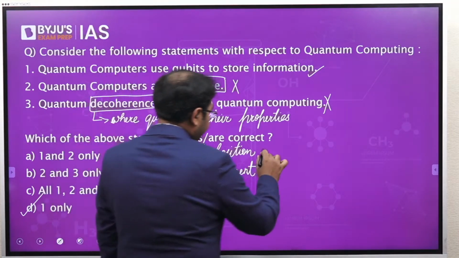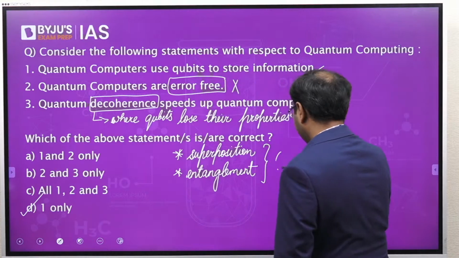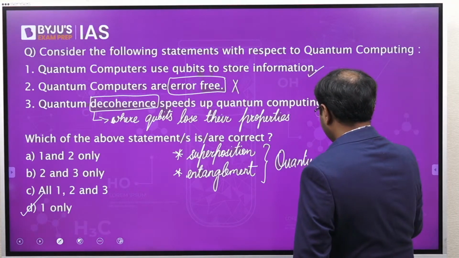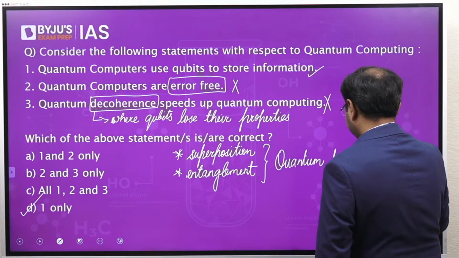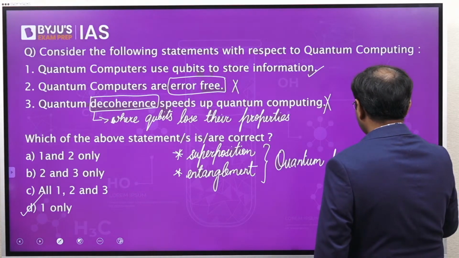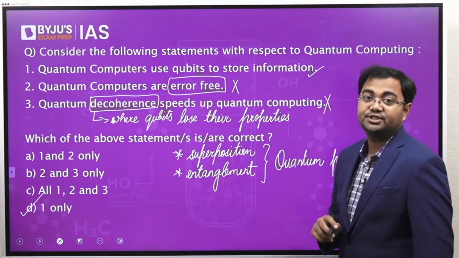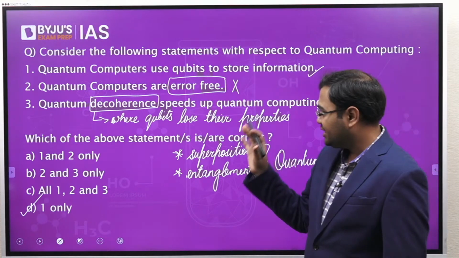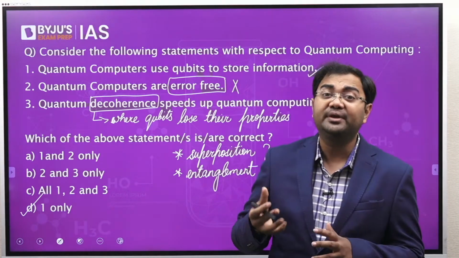These two are quantum properties which are very, very essential in the working of quantum computers. So that's why from the perspective of quantum computers, all these concepts may become important.